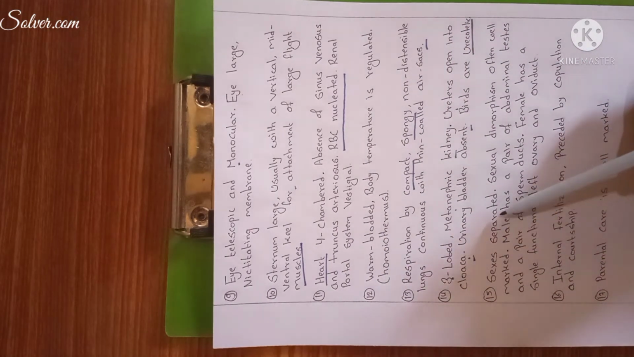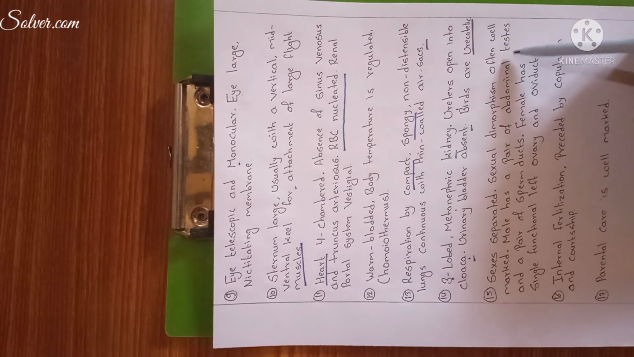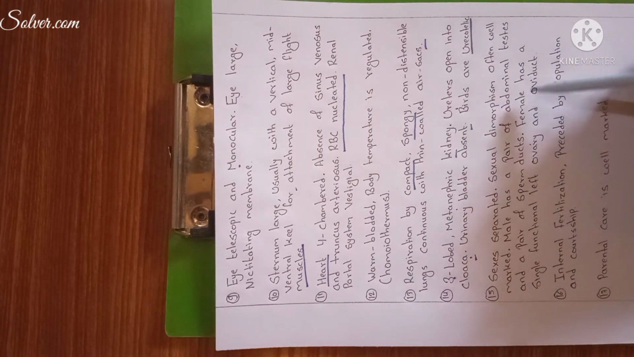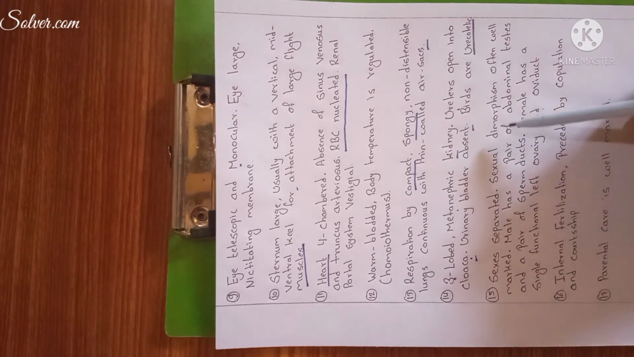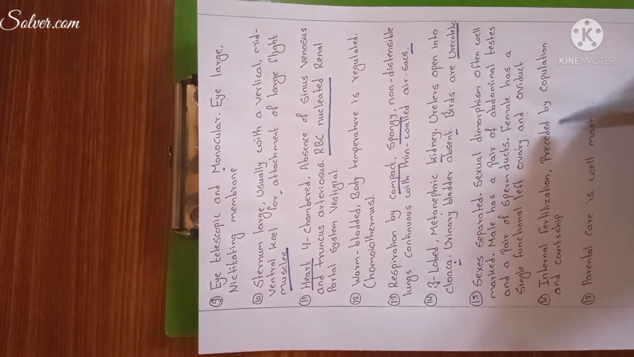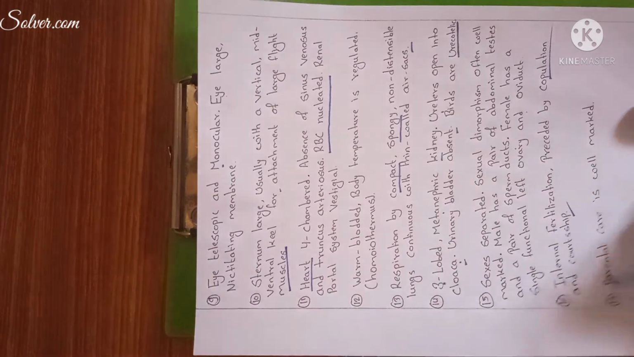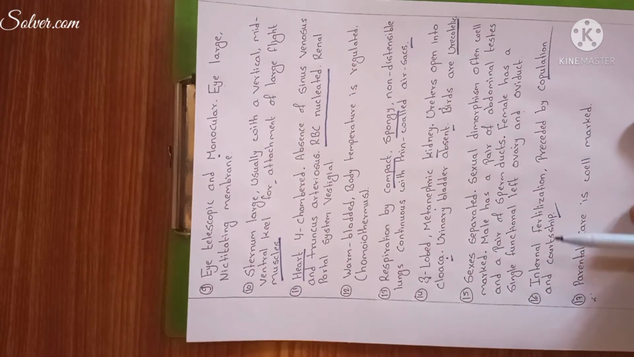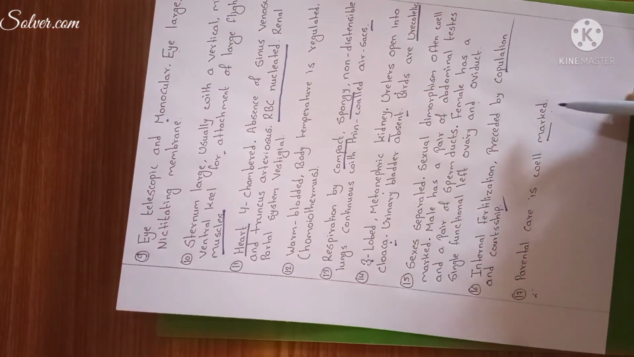Fifteen. Sexes separated. Sexual dimorphism often well marked. Male has a pair of abdominal testes and a pair of sperm ducts. Female has a single functional left ovary and oviduct. Sexes separated means male and female are differentiated. Sixteen. Internal fertilization occurs in birds, preceded by copulation and courtship. Seventeen. Parental care is well marked, means parental care is observed in the birds like that of amphibians.